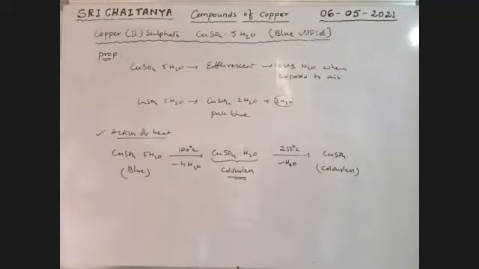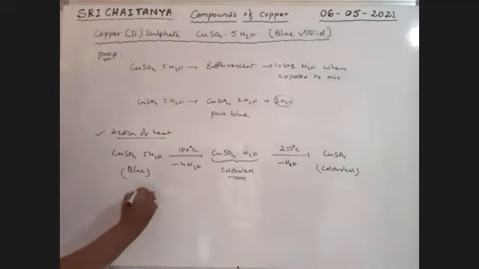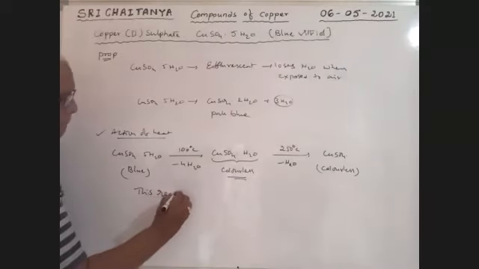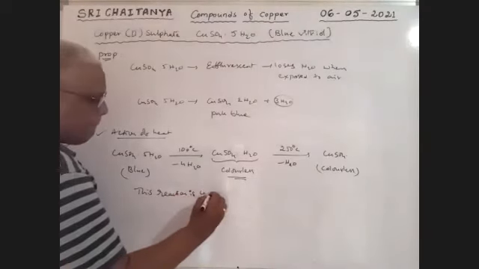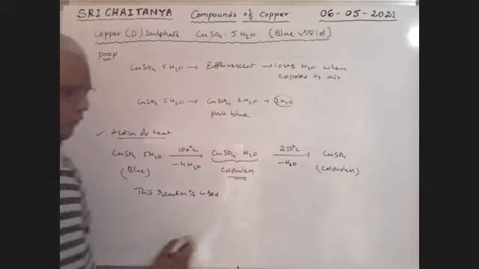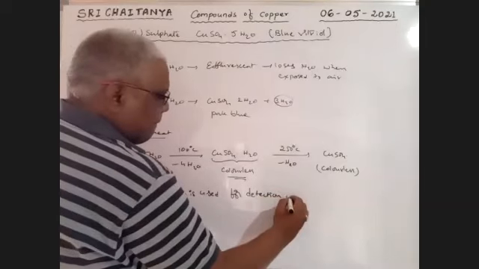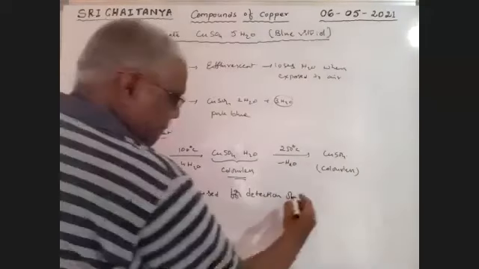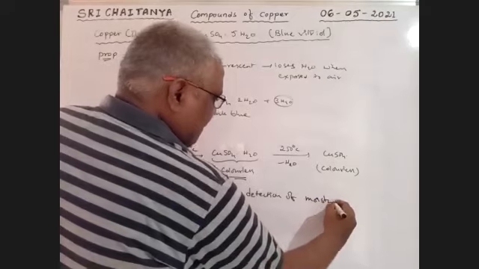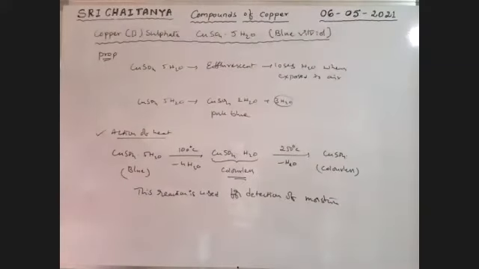So you see here, boys, note down, this reaction is used for detection of moisture.